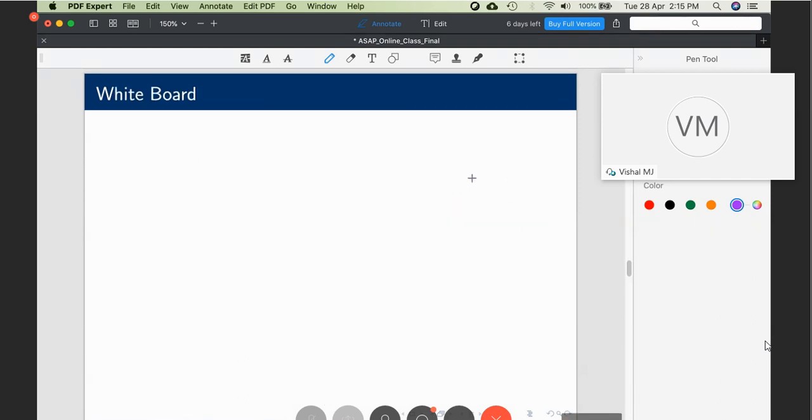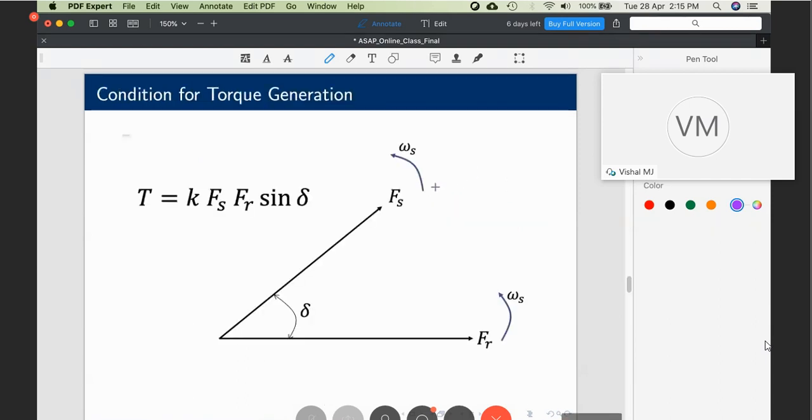Now, this is important. What is the condition for torque generation? Torque is proportional to the cross product of stator flux and rotor flux. Mathematically, with a constant of proportionality K inserted, T = K Fs Fr sin delta, where Fs is the magnitude of the stator field, Fr is the magnitude of the rotor field, and delta is the angle between the stator field and rotor field.